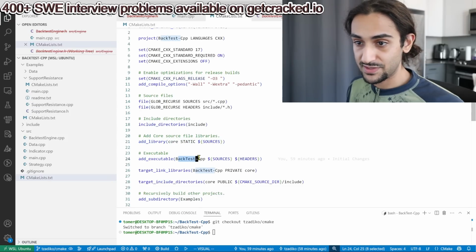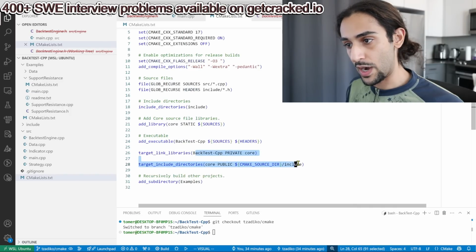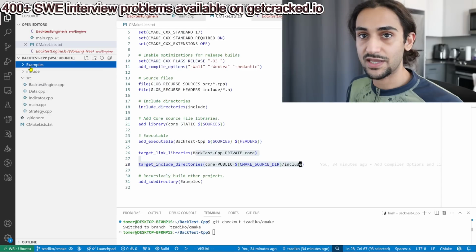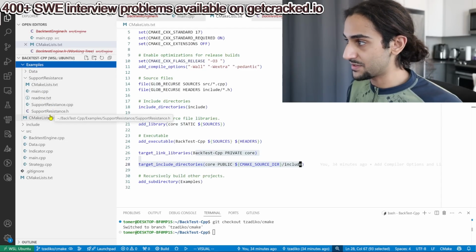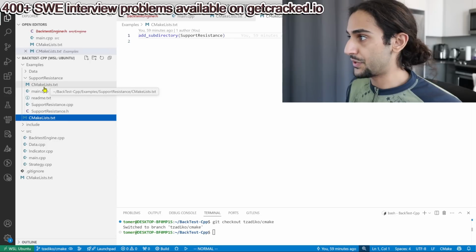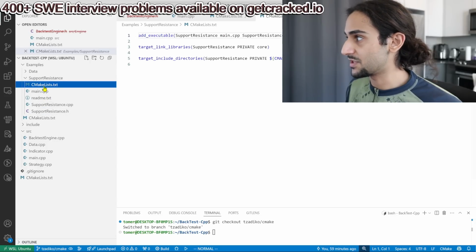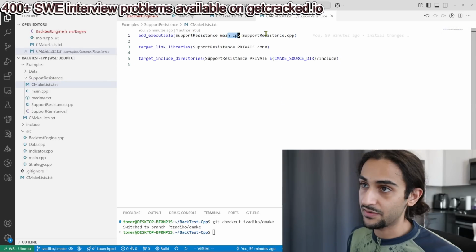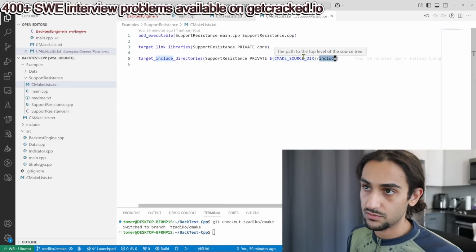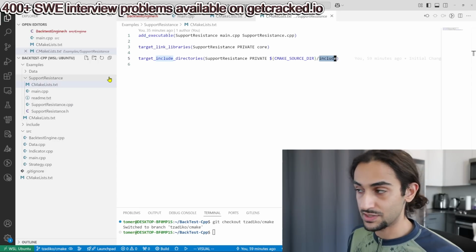Then we actually build the executable because we have a main method. We just include our sources, our header files, and this is just for adding and creating the library that we're going to be using in the examples. Now let's take a look at examples. Every level has a CMake list. All this does is forward to the CMake list in the support resistance directory, which is also a very simple CMake list. Add the executable, main.cpp. Now link against the core library that we had in source and include the include directory so that it becomes available in our example code.